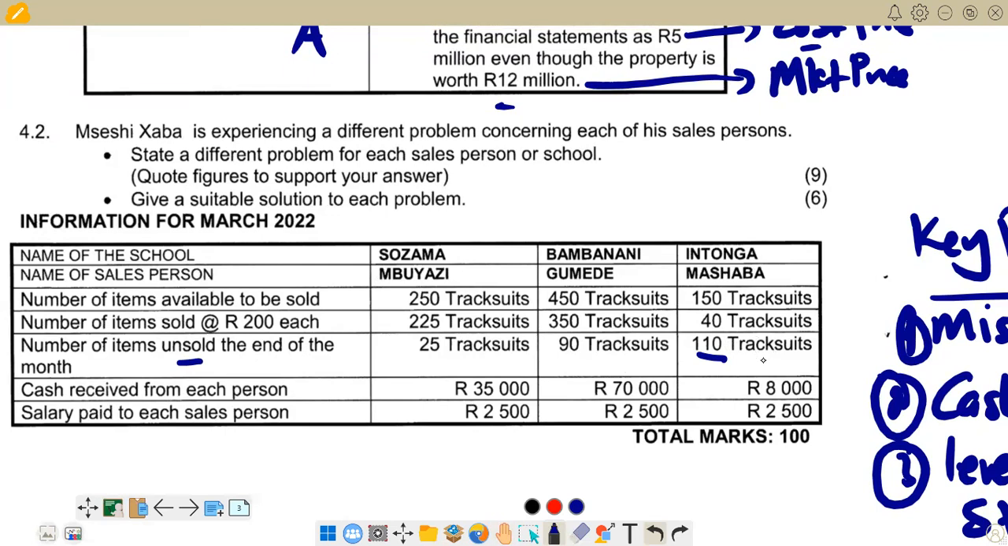We've got a lot of tracksuits that are unsold. So this is the level of closing stock that I am trying to emphasize. We are clearly seeing that for this last column for Mashaba, we are having a problem of a high level of closing stock. This is a problem that is obviously there. So we are going to start with this first column and try to see which problem is there. Like we are saying, let's check for those three.